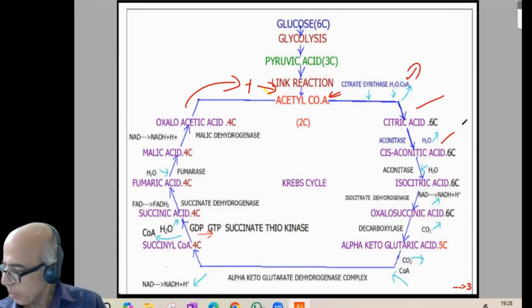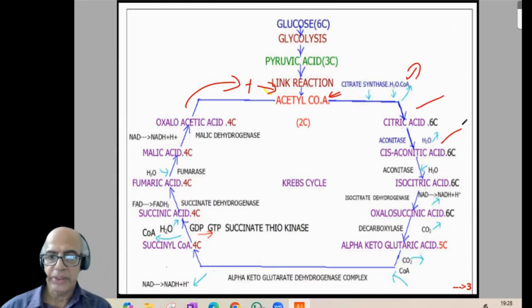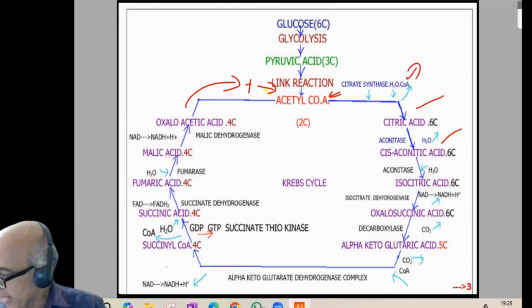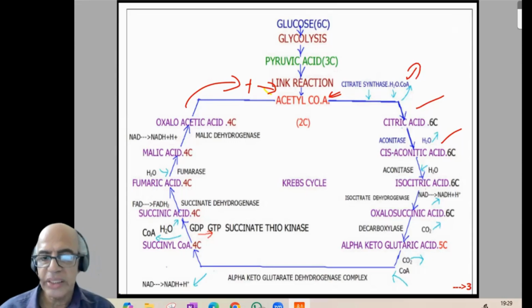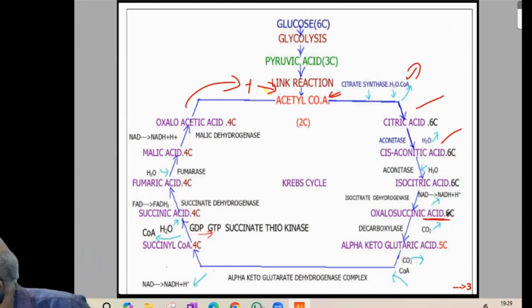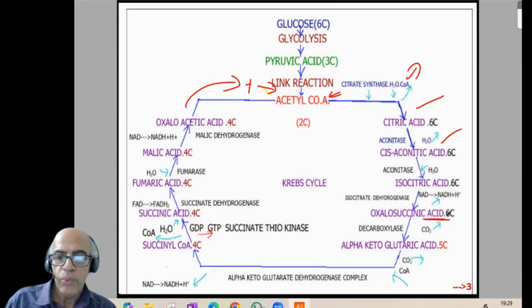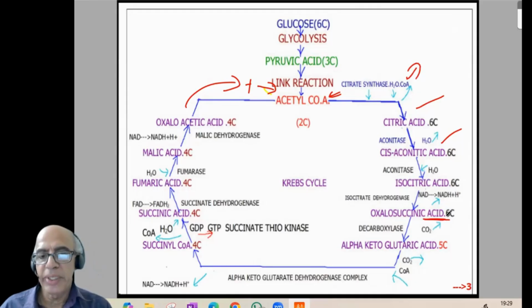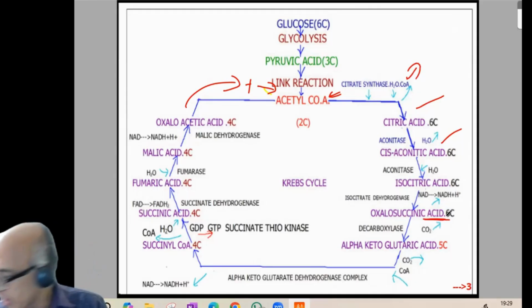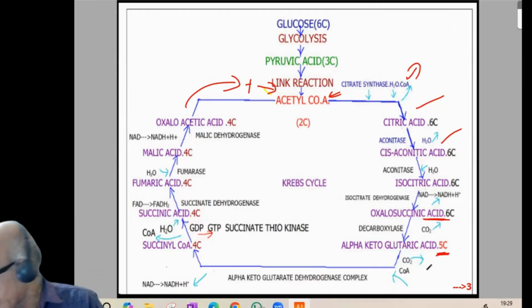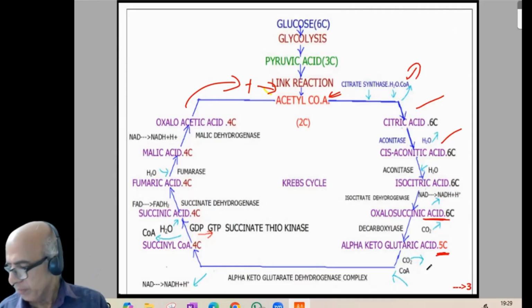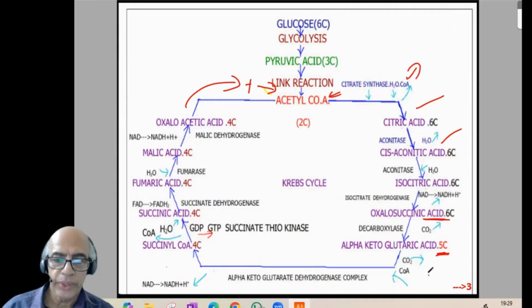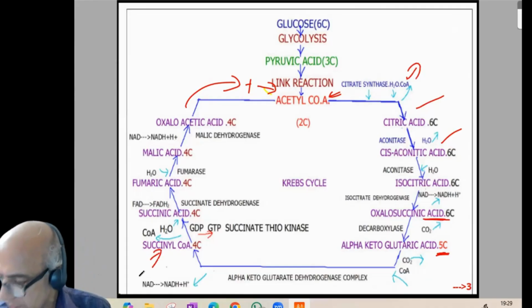Citric acid will be converted to cis-aconitic acid. Enzymes are written there. To save time, I'm just going through products. Detailed note I already published on YouTube. So cis-aconitic acid, isocitric acid, oxalosuccinic acid. So up to this, it is 6 carbon. Now, first decarboxylation takes place. So the enzyme must be decarboxylase, giving alpha ketoglutaric acid, which is 5 carbon. CO2 is removed, coenzyme A will be added. And from alpha ketoglutaric acid, the enzyme alpha ketoglutarate dehydrogenase complex, we will be getting succinyl coenzyme A.